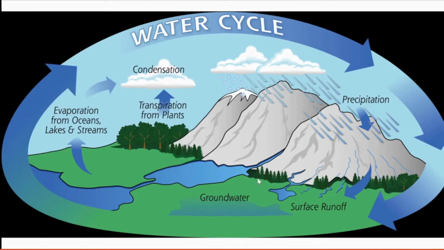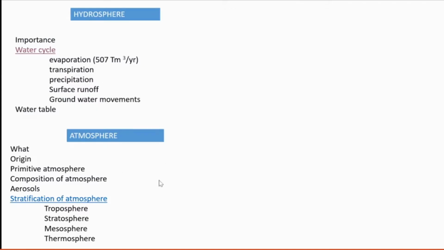Next, water table also. Water table we know. Water table means that percolated water from the rain that is stored in the form of groundwater. That source is called water table. Okay, and that water table is responsible for giving water in our wells and also for the growth of plants.